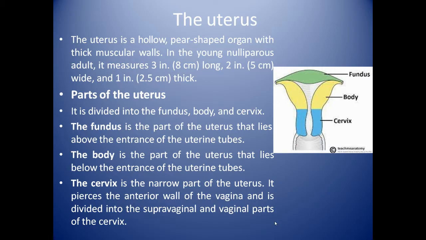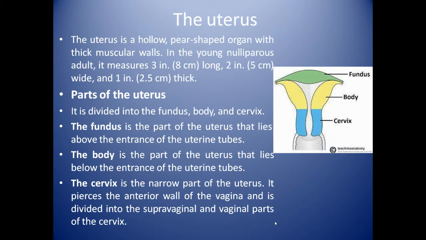Uterus is a hollow pear-shaped organ with thick muscular wall. In the young nulliparous adult, it measures 8 cm long, 5 cm wide and 2.5 cm thick. Now we will see the parts of the uterus. It is divided into fundus, body, and cervix.